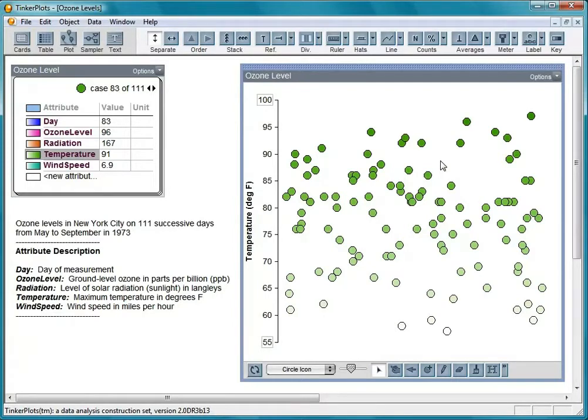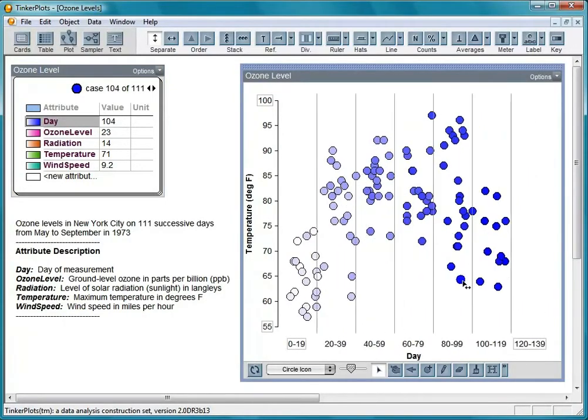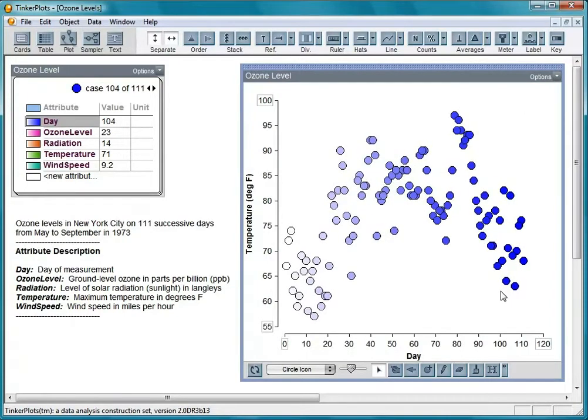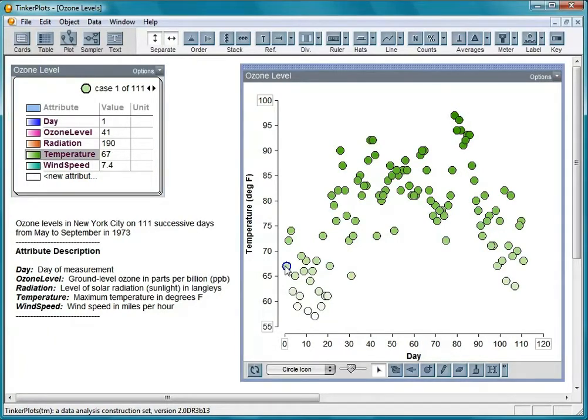Let's look at how temperature varies day by day. Select day and drag right to fully separate. Let's color the circles by temperature. On the first day, the high temperature was 67 degrees. Here's the second day. Over here is the final day, day 111.